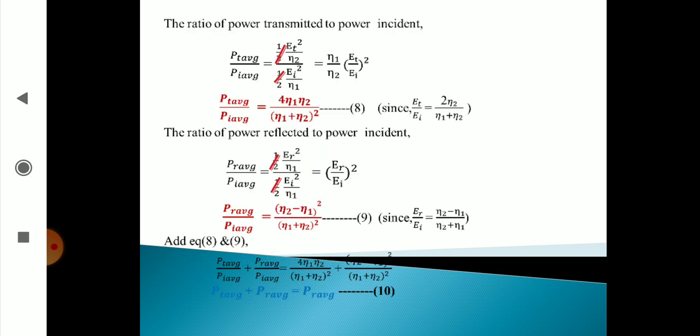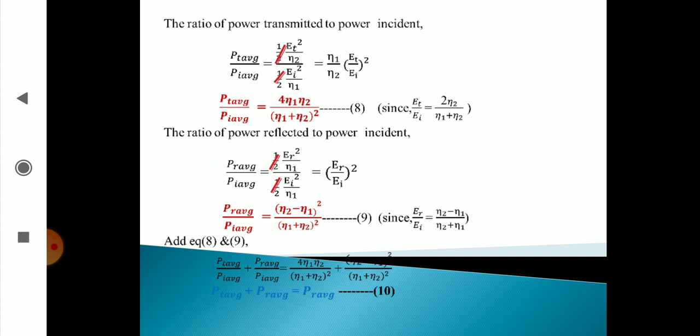The ratio of the power transmitted to power incident, that is average transmitted power by average incident power, is equal to, the half cancels, therefore we have eta 1 by eta 2 into ET by EI whole square.